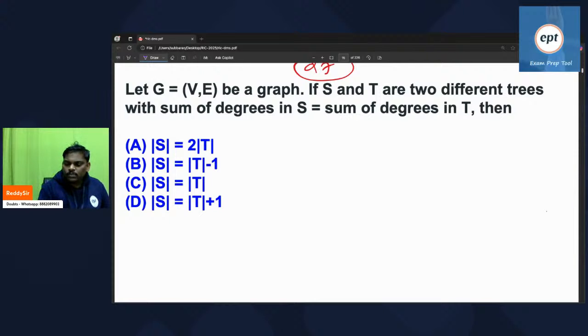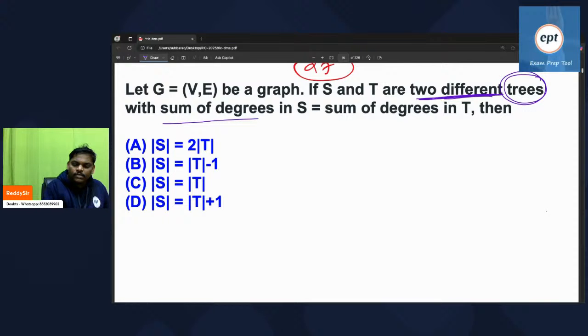See this one. If S and T are two different trees, now observe.